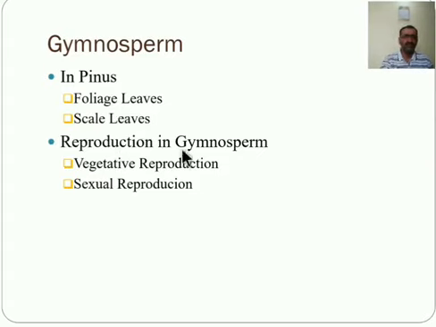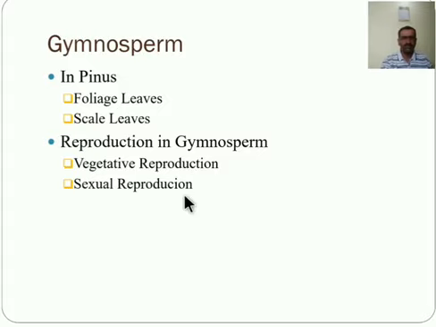Next one is reproduction in gymnosperms. Mostly there are three classes, and in Cycadales two types of reproduction occur, namely vegetative and sexual. Vegetative reproduction takes place by adventitious buds or bulbils, which are developed all over the stem from base to apex on an old plant. That means vegetative reproduction takes place by buds or bulbils.